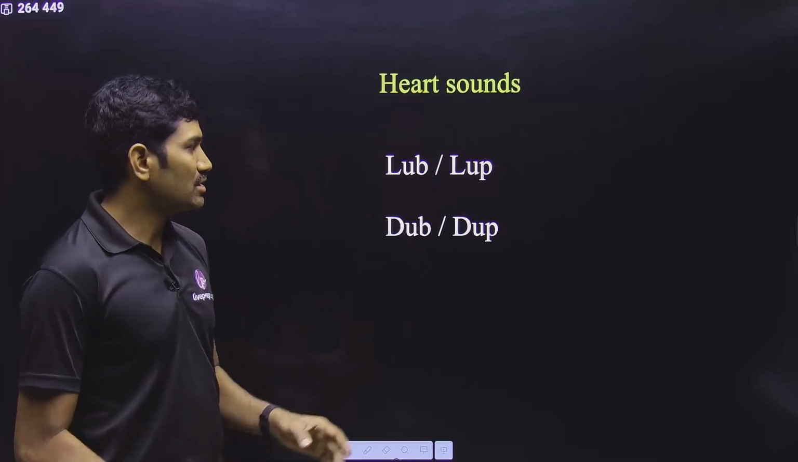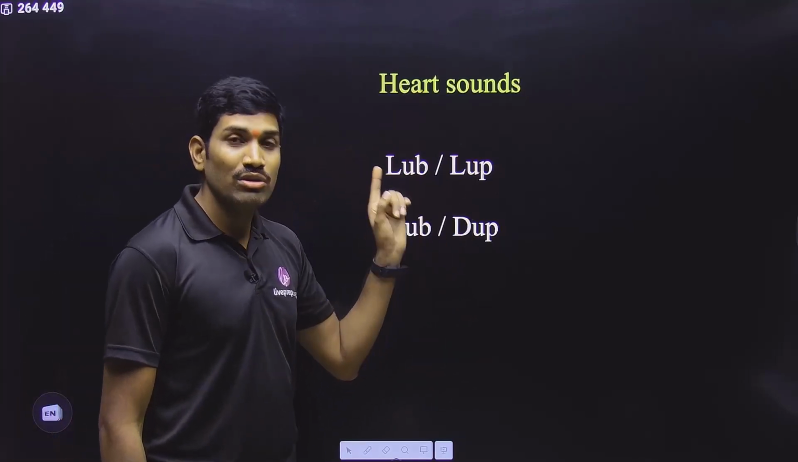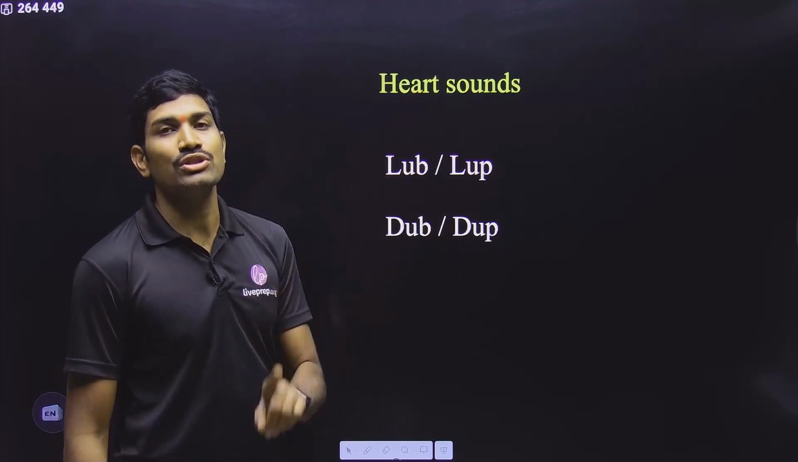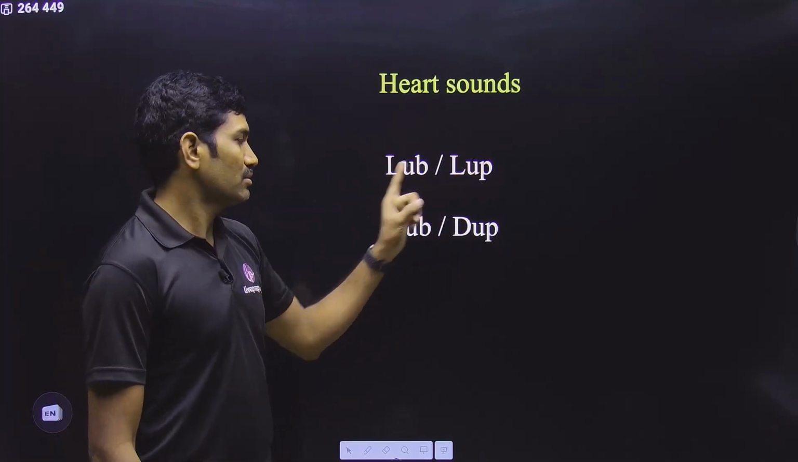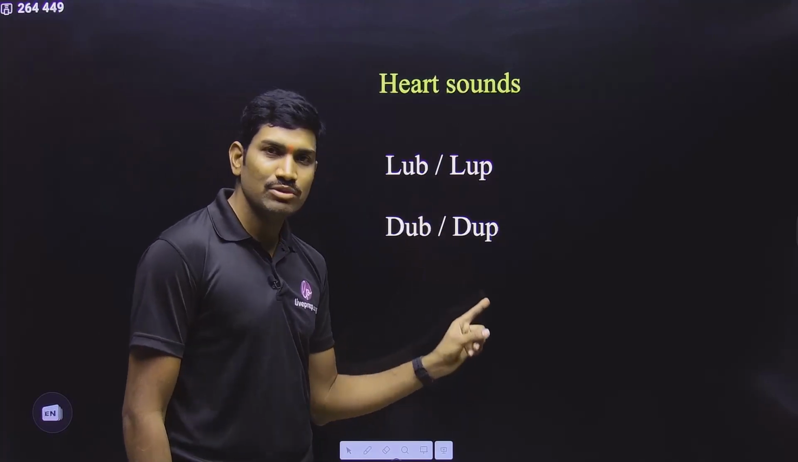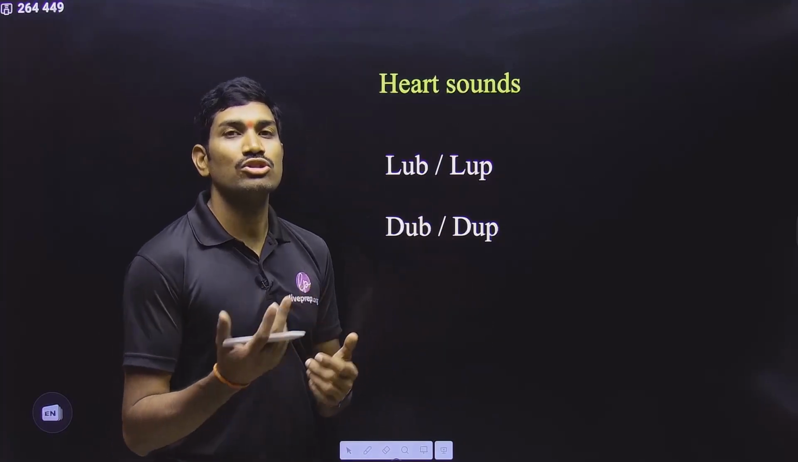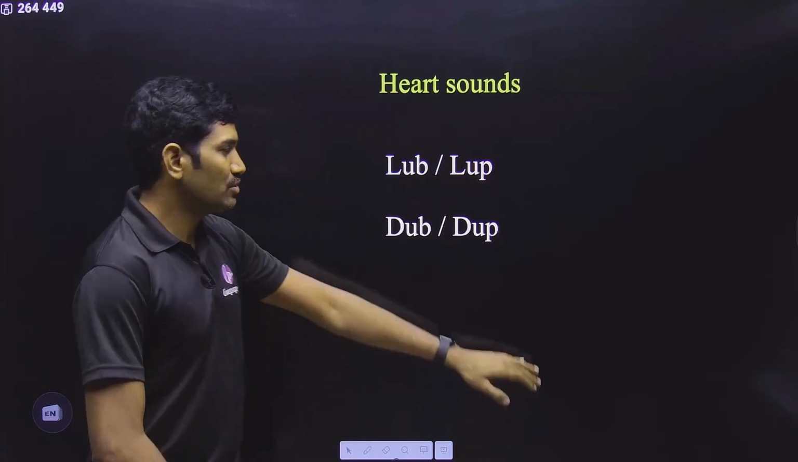Next one is regarding the heart sounds. Lub, this is the first heart sound, observed during ventricular systole, and it is due to closure of tricuspid and bicuspid valves. Dub, this is the second heart sound. This is observed during ventricular diastole, and it results from closure of semilunar valves. This is the information.